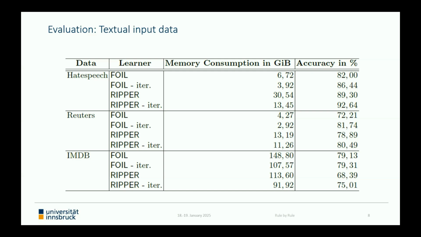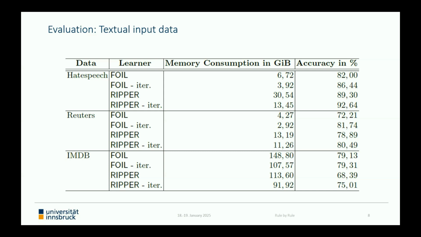The first dataset here is a binary classification problem, considering the appearance of hate speech in Twitter posts. Concerning memory consumption, we could approximately halve the necessary resources for both algorithms, and also the classification accuracy is increased significantly. For instance, for FOIL, we achieve a 4.5% higher accuracy than the classical approach.